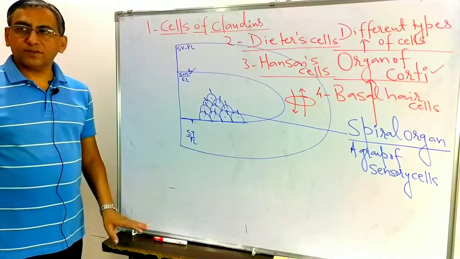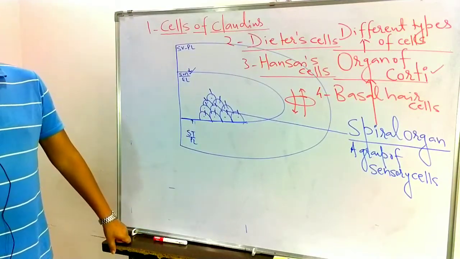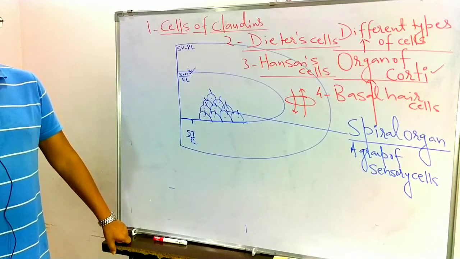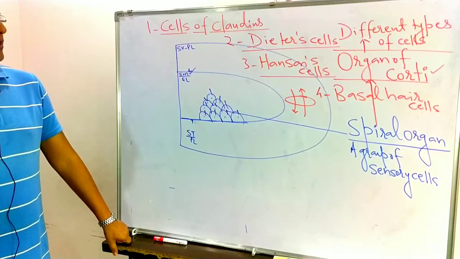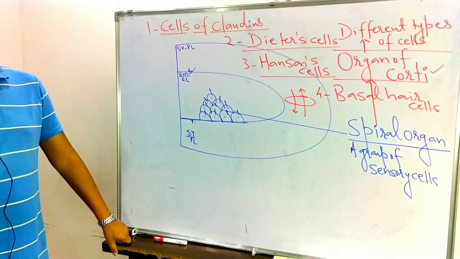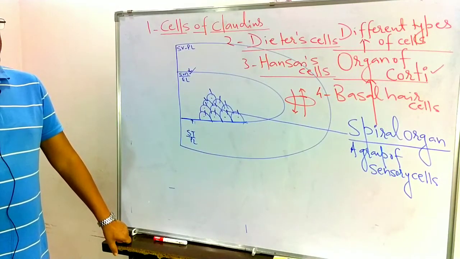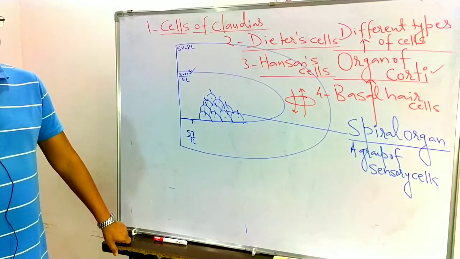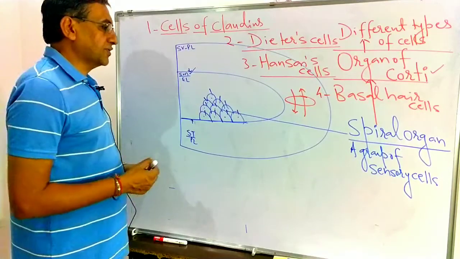Cells of Claudius, Dieter cells, Hansen cells, and the basal hair cells are there. So 4 different types of cells are present in the organ of Corti here. So the organ of Corti is having different types of cells here.